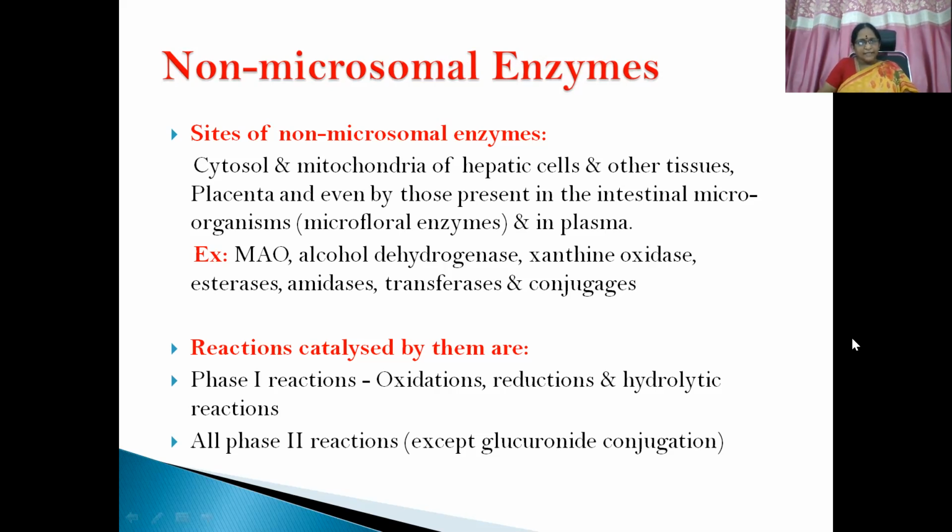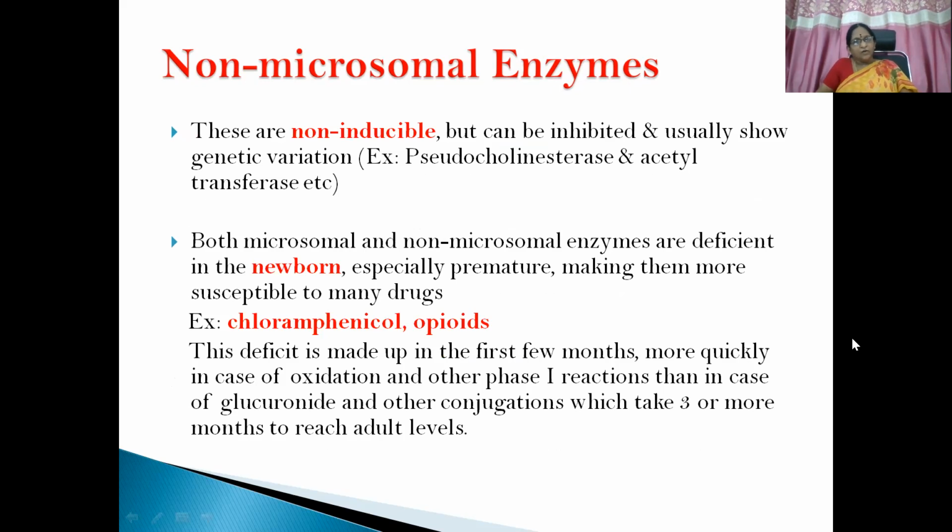The reactions catalyzed by them are phase 1 reactions like oxidation, reduction, hydrolytic reactions, and phase 2 reactions except glucuronide conjugation. Whereas microsomal enzymes catalyze phase 1 reactions like oxidation, reduction, and hydrolysis, and glucuronide conjugation reactions in phase 2. So this is the difference. These are non-inducible but can be inhibited and usually show genetic variation. Examples are pseudocholinesterase and acetyltransferase. You just remember the names. The discussion in detail will come when we go to the autonomic nervous system.